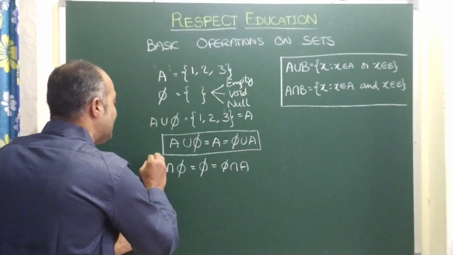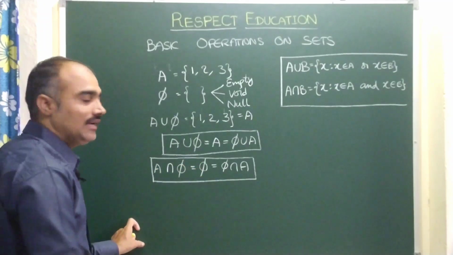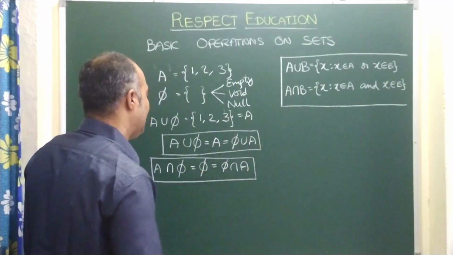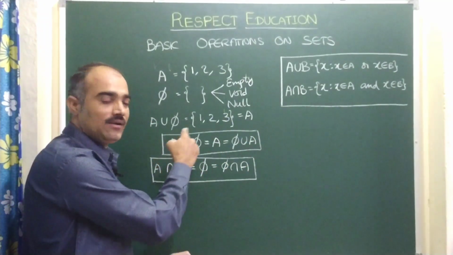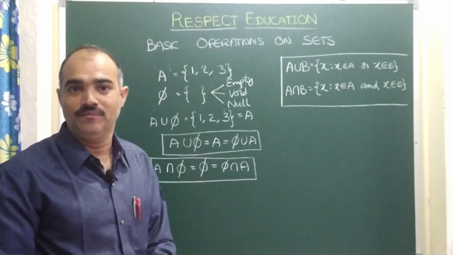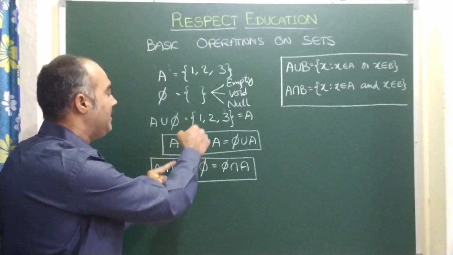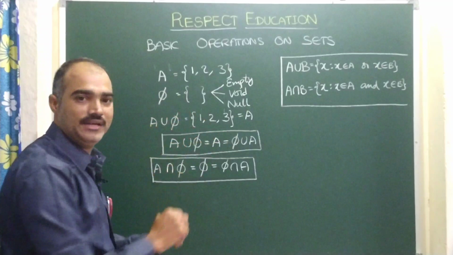So this is another basic operation on sets. Just let me conclude these two children here. See, when A and 5 both show unity, definitely A will be more happy, because it is his nature of sharing. So here A union 5 equal to A, or 5 union A equal to A.